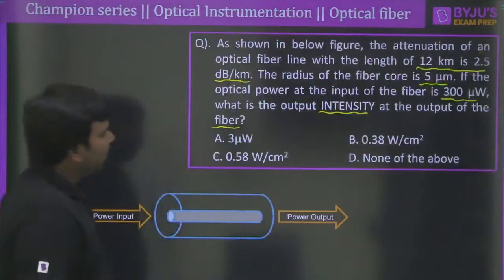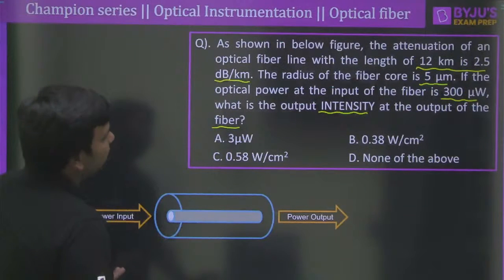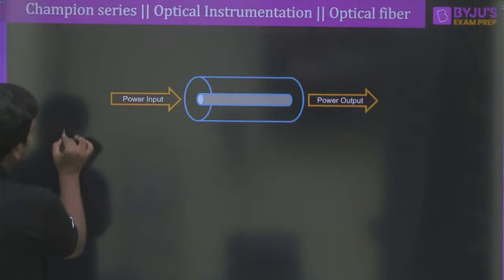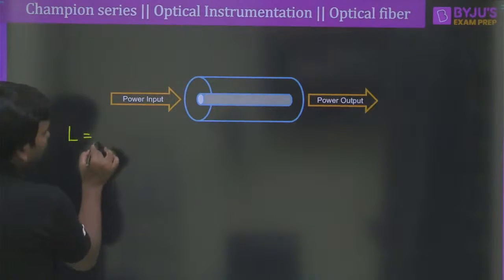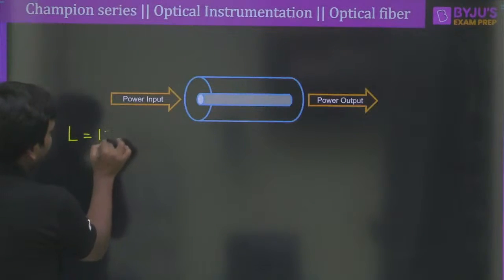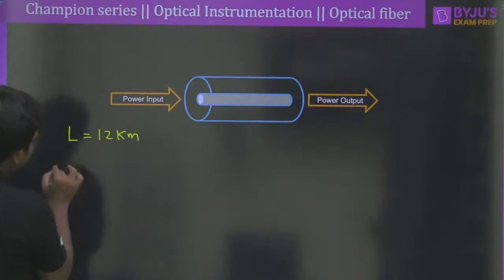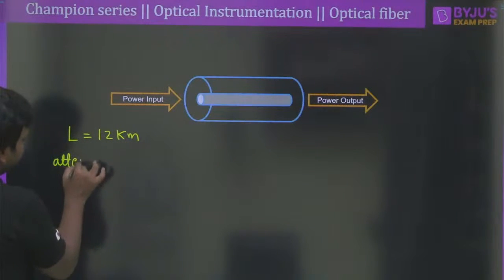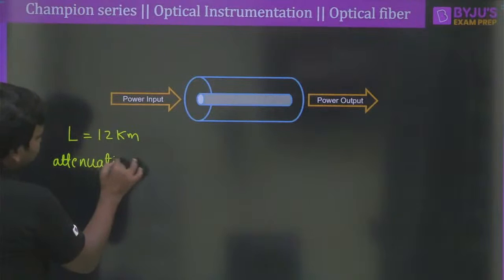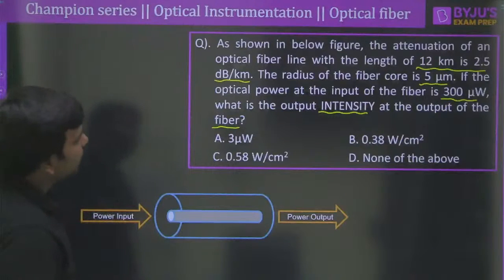Okay. So here what we should do, first of all, you must understand that the length of the optical fiber, all the way it is given like L is equal to how much? 12 kilometers. So write down that one, 12 kilometer. What is the attenuation coefficient here?